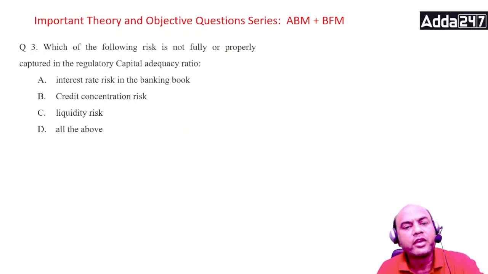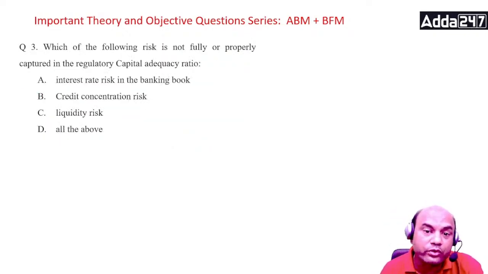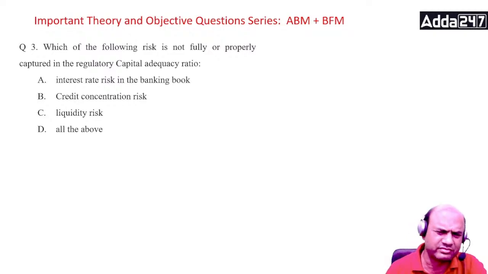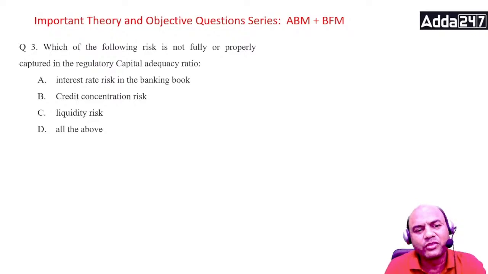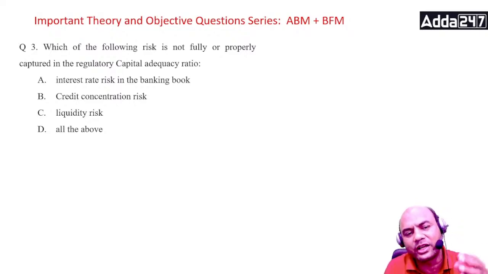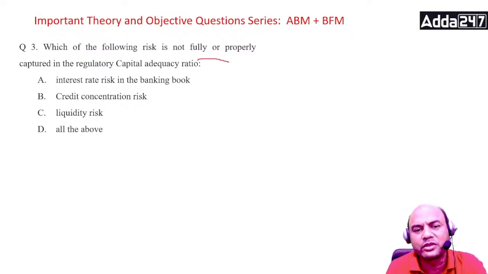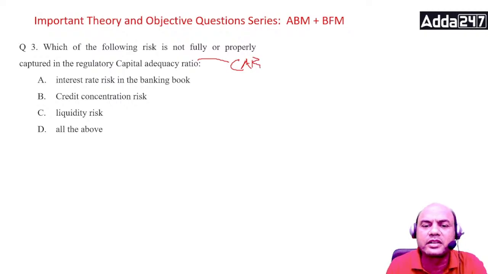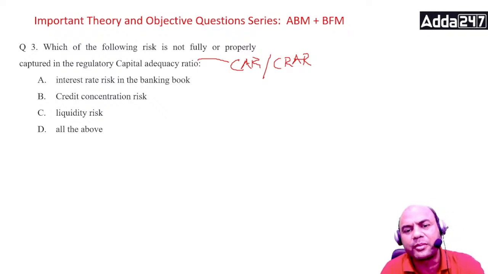Okay. Which of the following risks is not fully or properly captured in the regulatory capital adequacy ratio? What do you mean by this? What is this regulatory capital adequacy ratio? Let's forget the question. First give me this answer only. What is capital adequacy ratio? CAR, or we call it by a separate name, CRAR. Right, same thing. Capital to risk weighted asset ratio, or capital adequacy ratio.